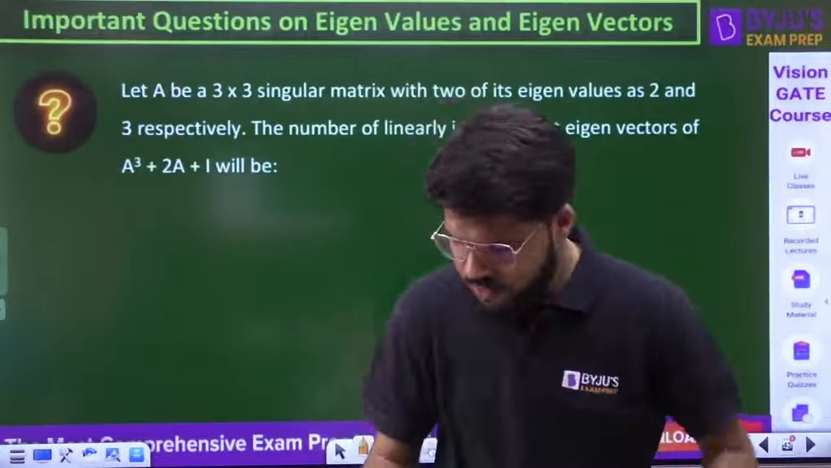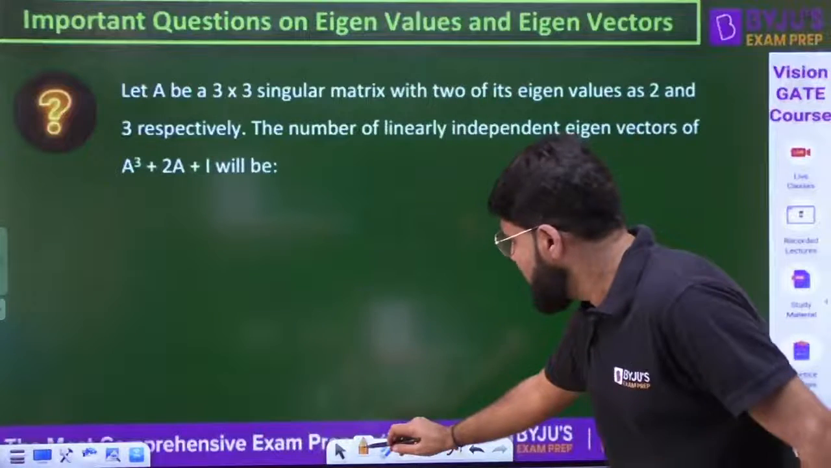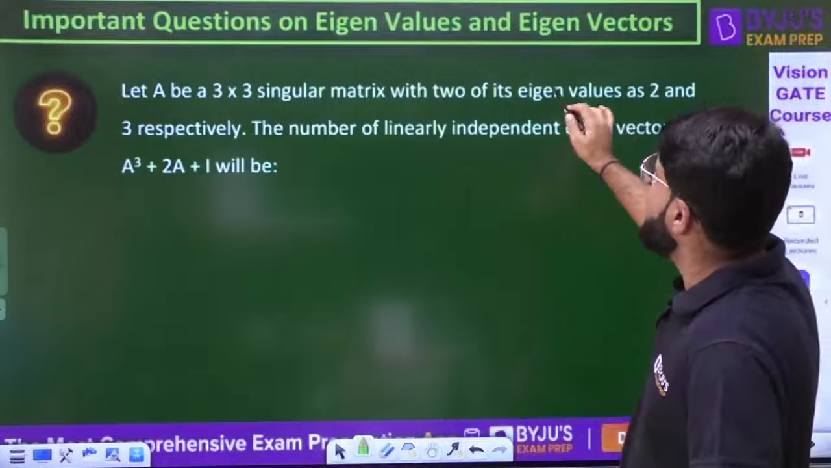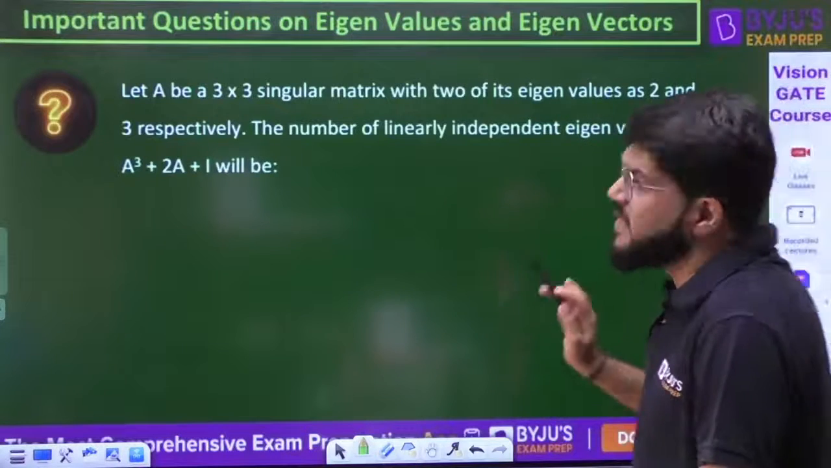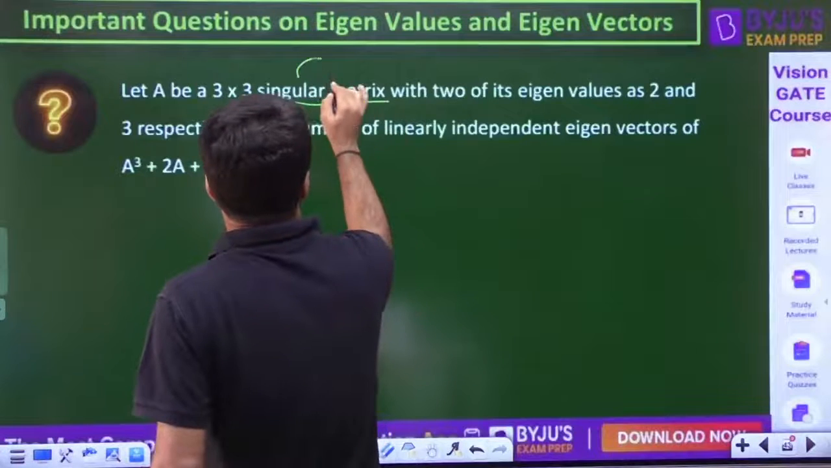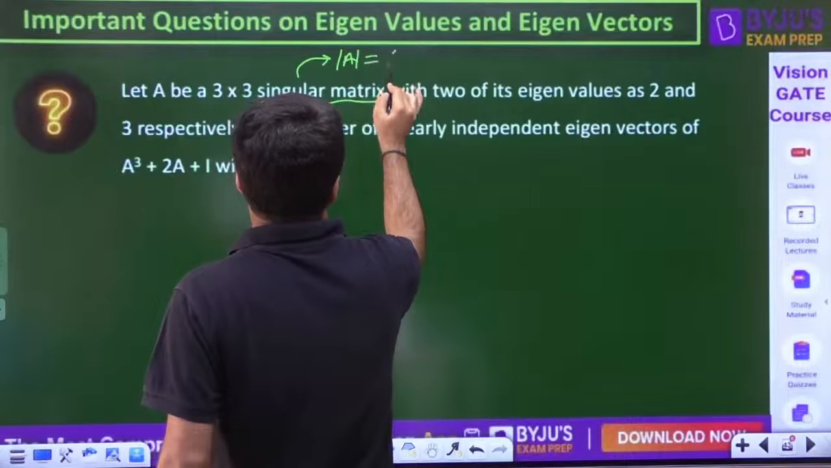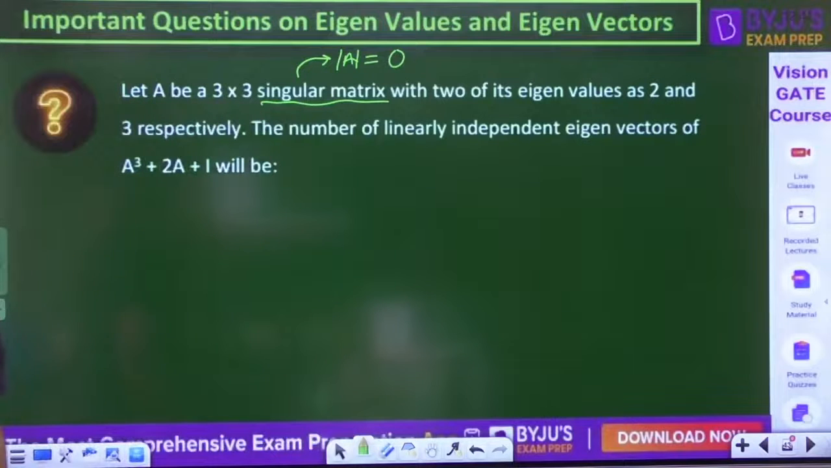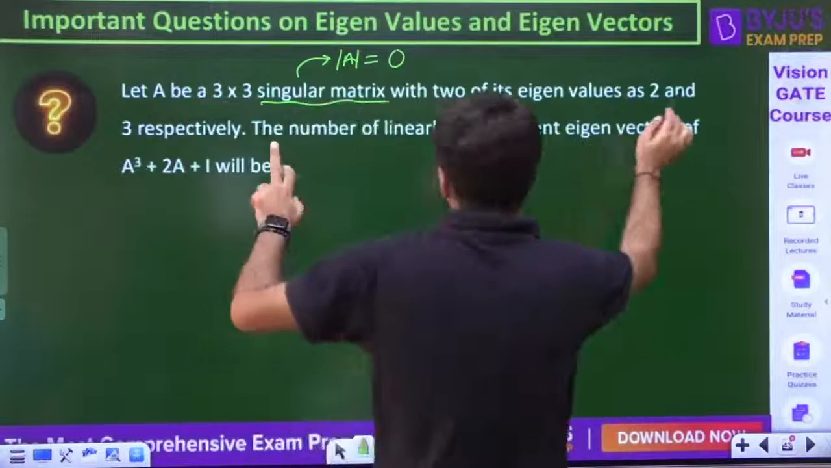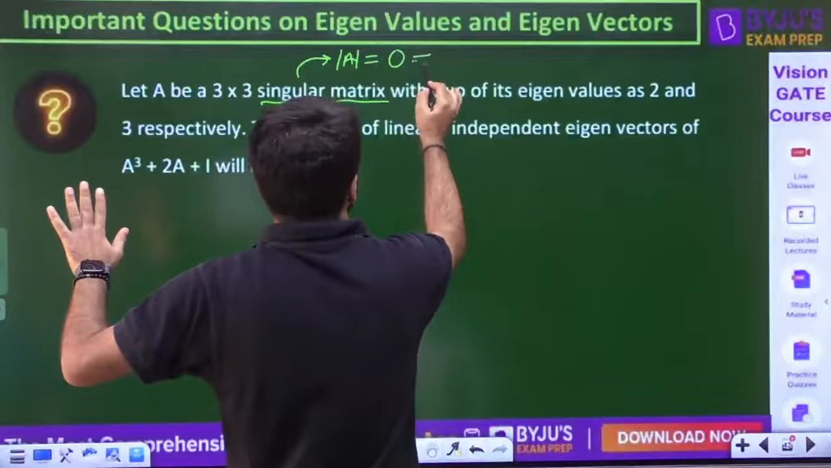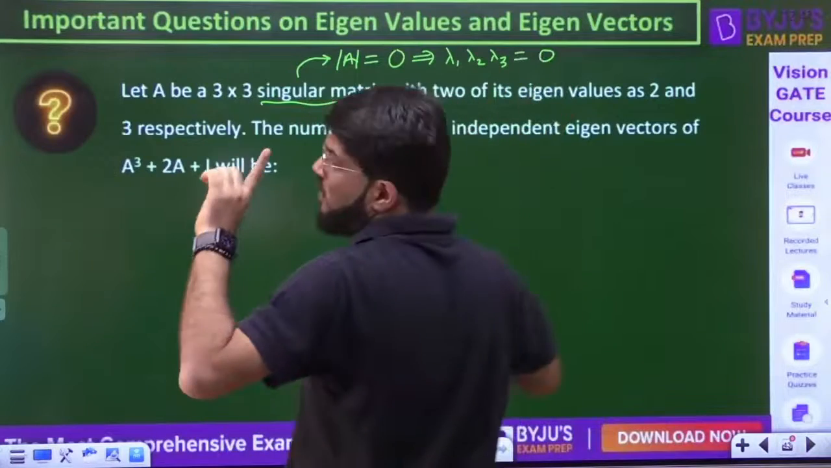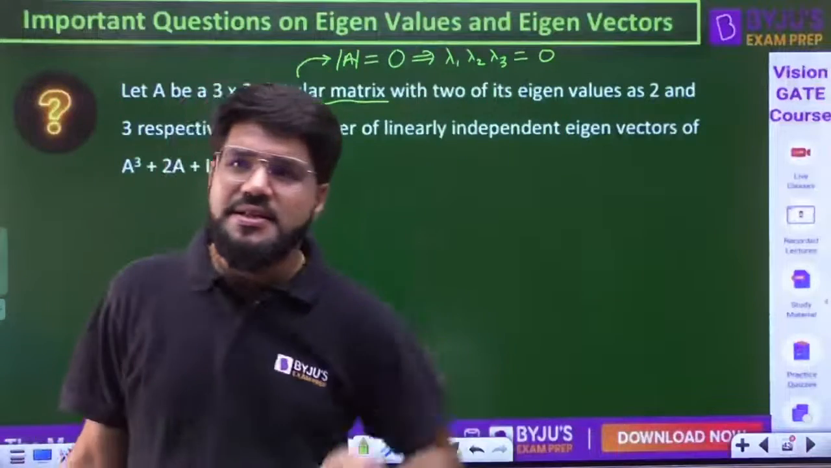Now, first of all, listen to me. Let A be a 3 cross 3 singular matrix with two of the eigenvalues given to you. What does it mean that it is a singular matrix? A singular matrix is one whose determinant is 0. That means the product of eigenvalues is also 0. So one of the eigenvalues has to be compulsorily 0.